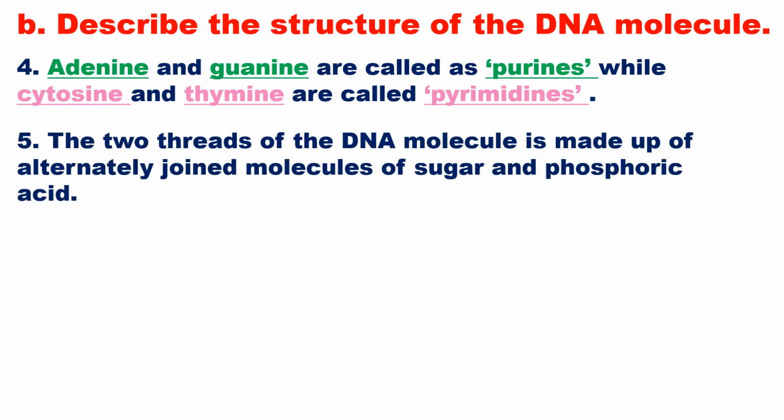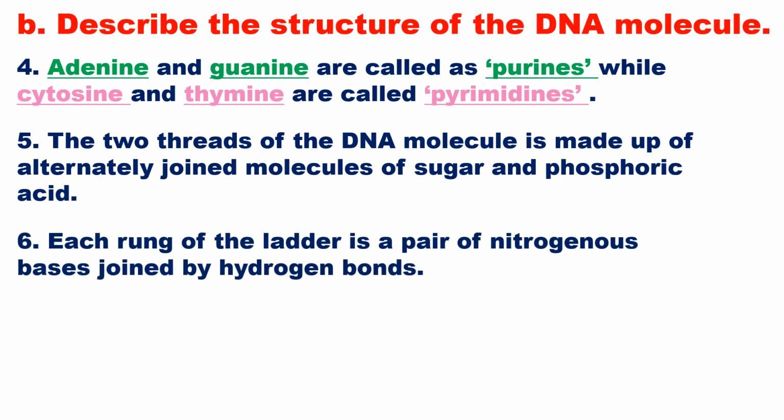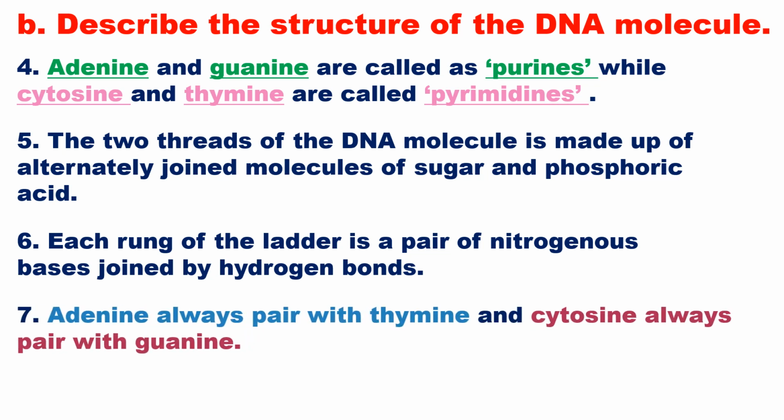The 2 threads of the DNA molecule are made up of alternately joined molecules of sugar and phosphoric acid. Each rung of the ladder is a pair of nitrogenous bases joined by hydrogen bonds. Adenine always pairs with thymine and cytosine always pairs with guanine.